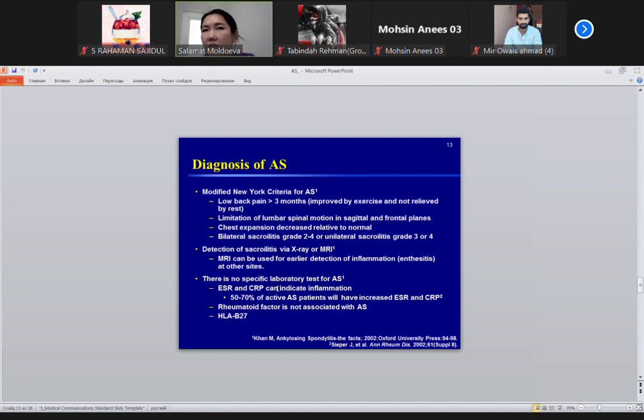If there is already a chronic stage with big change, X-ray will also be informative. And look at the HLA-B27 gene, very useful for this disease. The test is not expensive, so you can recommend HLA-B27.